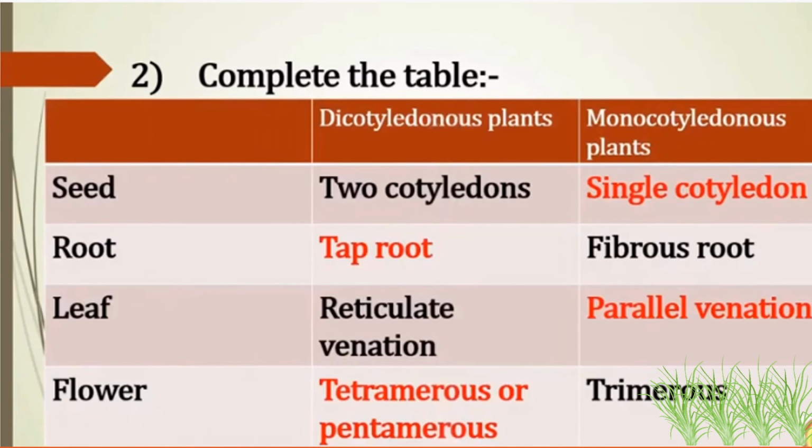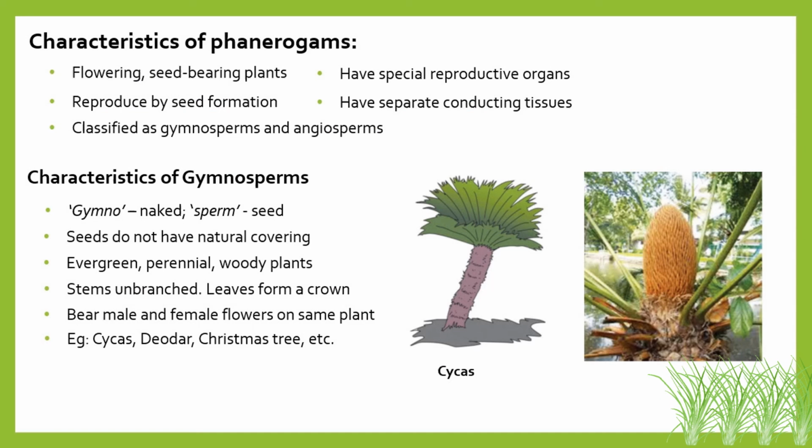So in today's class, we learned about monocotyledon plants, the characteristics of these type of plants, that is they have a hollow stem. For example, bamboo. If we cut bamboo, there is nothing inside, it is hollow, right? So monocotyledon plants have a hollow stem. Dicotyledon plants have strong and hard stems. Phanerogams are flowering and seed bearing plants. They have special reproductive organs and separate conducting tissues. They reproduce by seed formation and they are classified as gymnosperms and angiosperms.